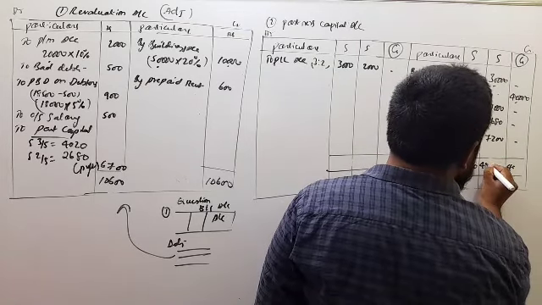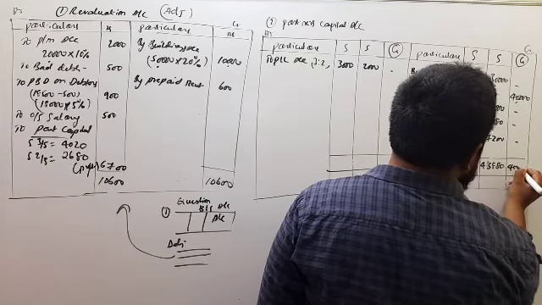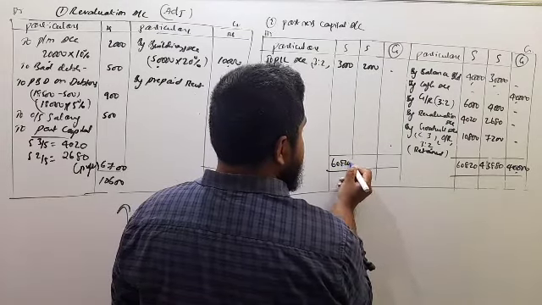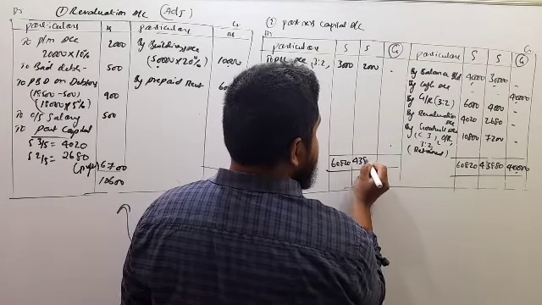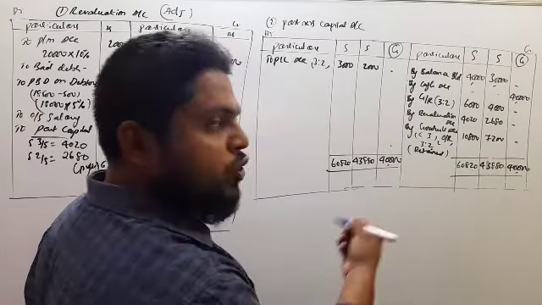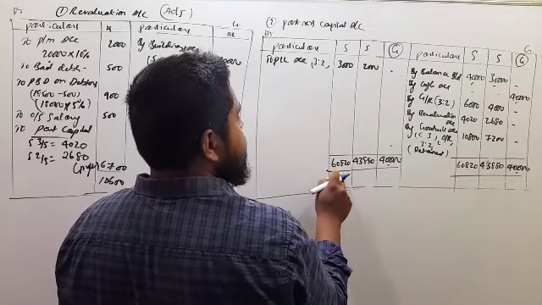Satish 43,880, and this is 40,000. So the credit balance is more. So in this you minus this, that is loss.